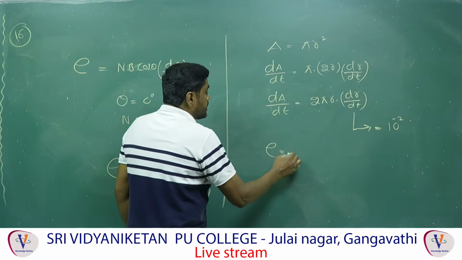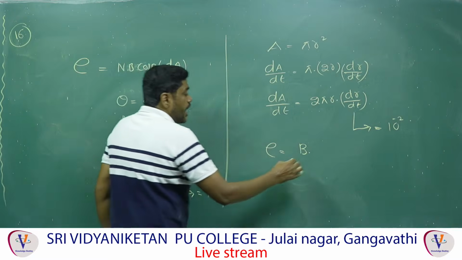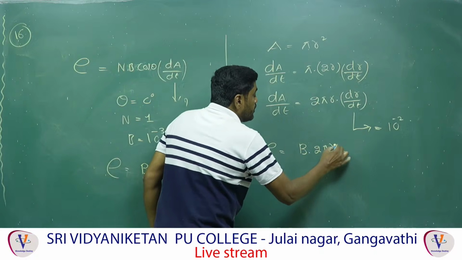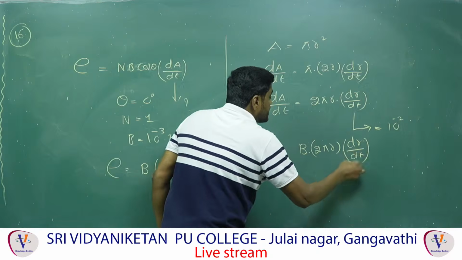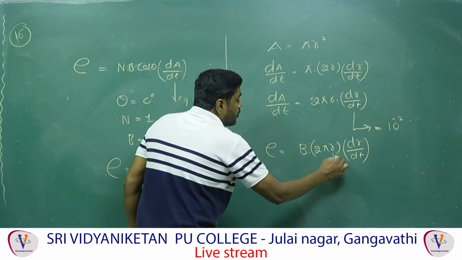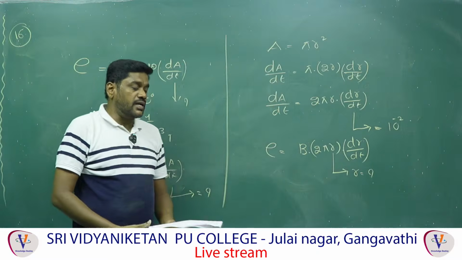Finally, you can get the answer. E is equal to B. So, in place of dA by dt, I am substituting that 2 pi r into dr by dt. Everything is given. Therefore, now we just have to find out what? R is equal to how much? Find, you will get the answer.